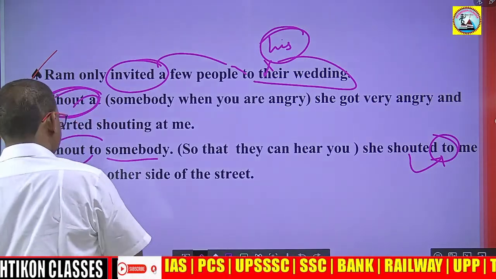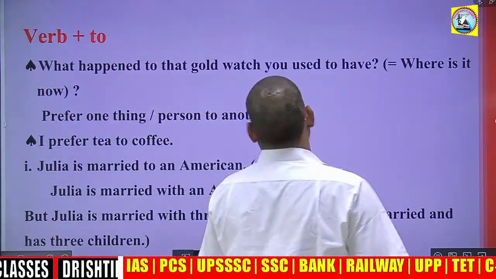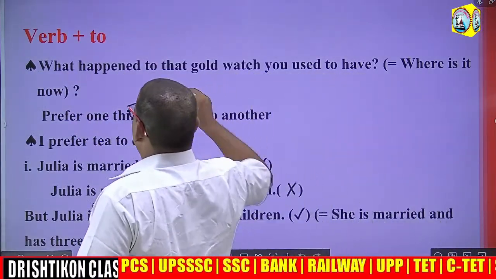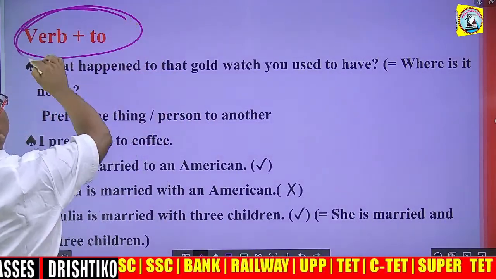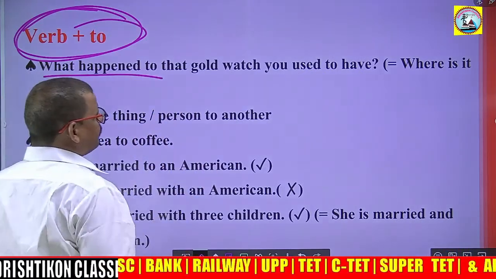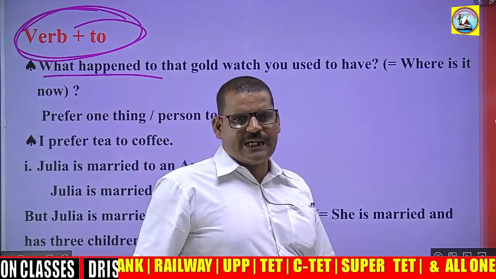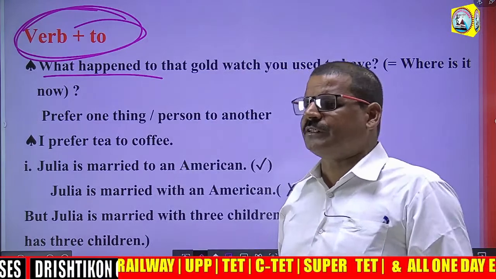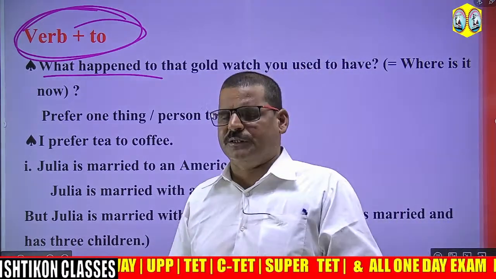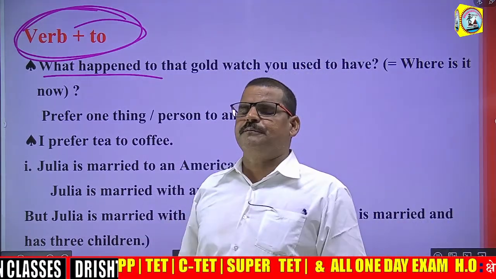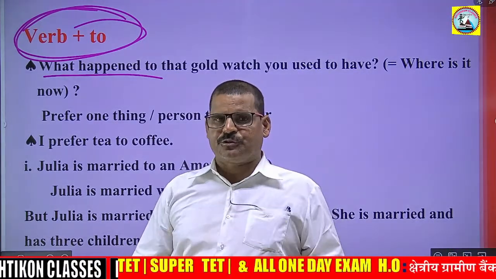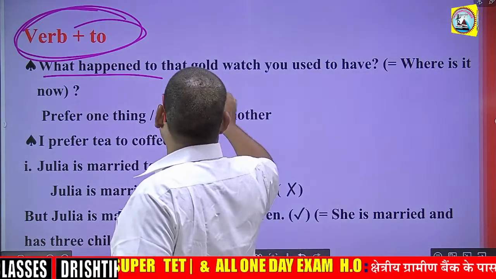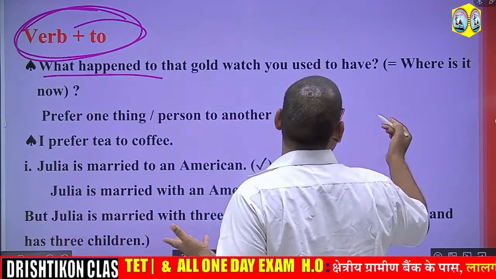Next, happen. Verb plus to. What happened to that gold watch? Happen also takes the preposition to. What happened to him? What happened to me? Why is it not working today? What happened to you? Right. What happened to that gold watch you used to have?